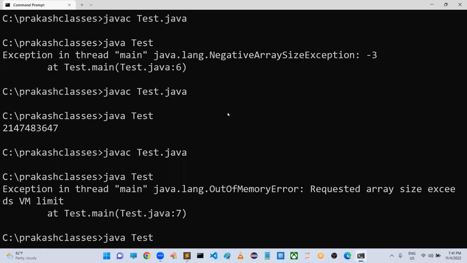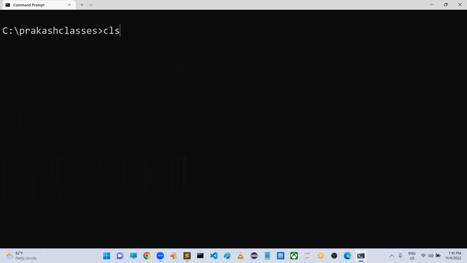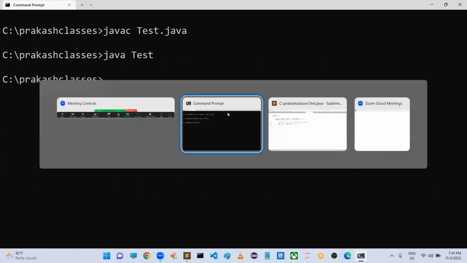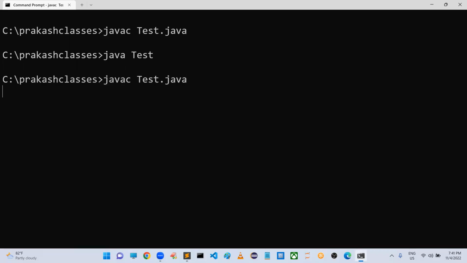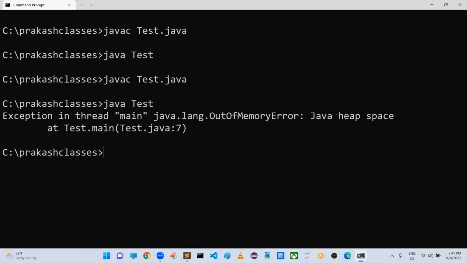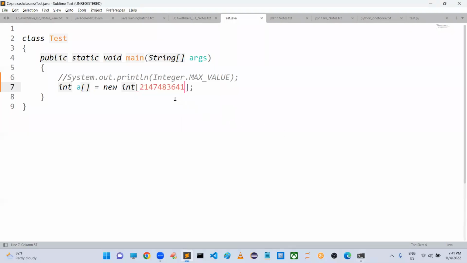Sir, definitely some machines are going to provide support, but not all. Yeah, here it is accepting. Let me take one more. Yeah, here it is not accepting. That means the max value is nothing but this one. Clear?